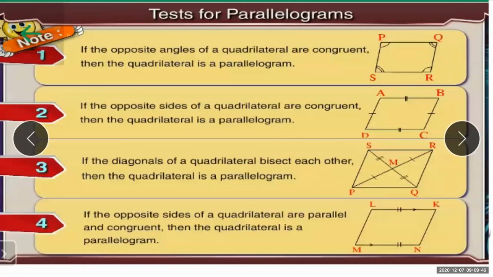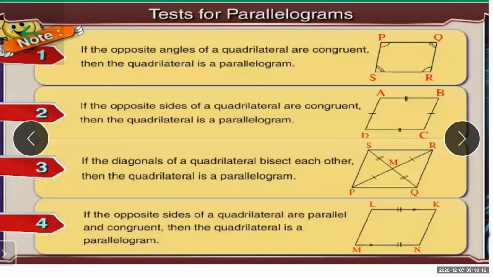So if the diagonals of a quadrilateral bisect each other, then the quadrilateral is a parallelogram. Now the fourth and the last one: if the opposite sides of a quadrilateral are parallel and, at the same time, congruent, then we can say that the quadrilateral is a parallelogram.